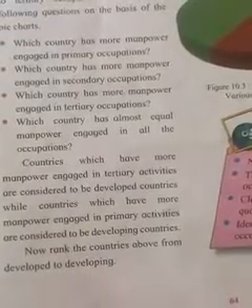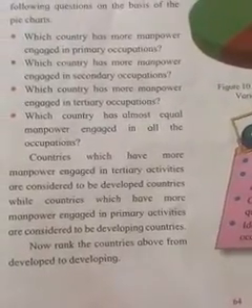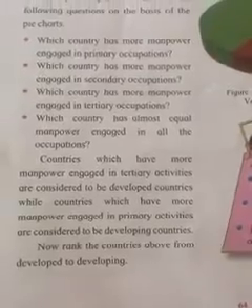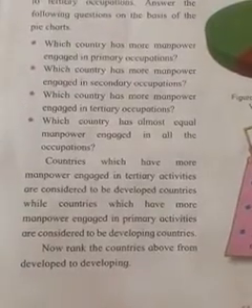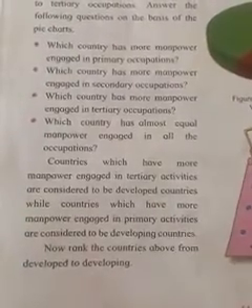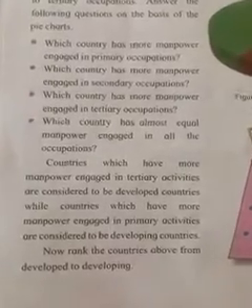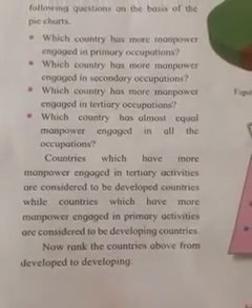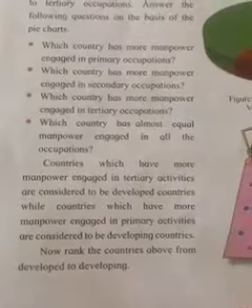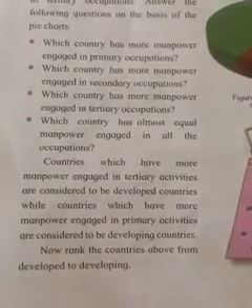That means America is also known as a developed country. Then United Arab Emirates, and countries which have more manpower engaged in a primary activity, primary occupation.